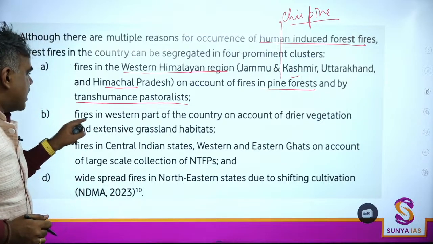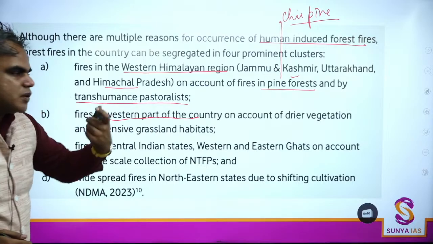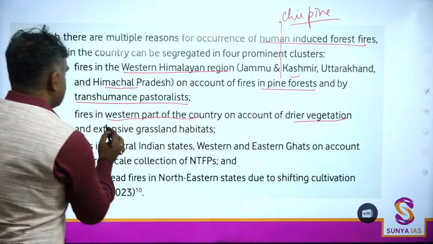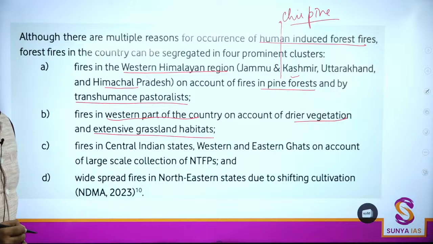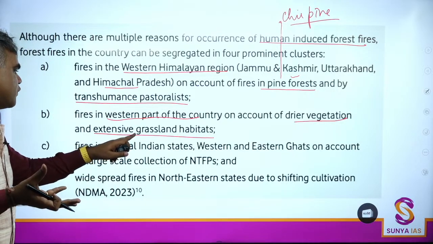Second, fires in the western part of the country are because of dry vegetation, okay, and extensive grassland habitats. This we can understand. Dry vegetation, again, if the temperature is increasing, more prone to forest fire.